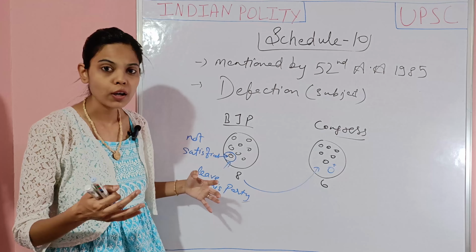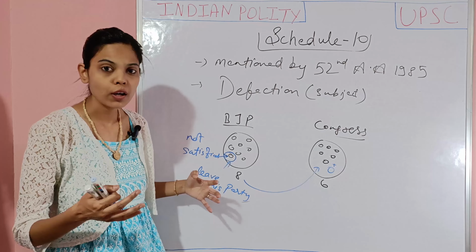Now come to the next schedule, Schedule 10. This schedule was added by the 52nd Amendment Act 1985, and the subject in this schedule is related to defection. Now what is defection? If you don't know, listen very carefully.